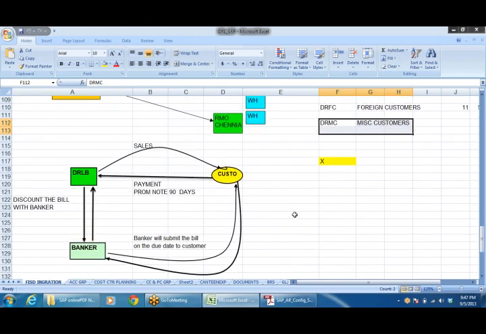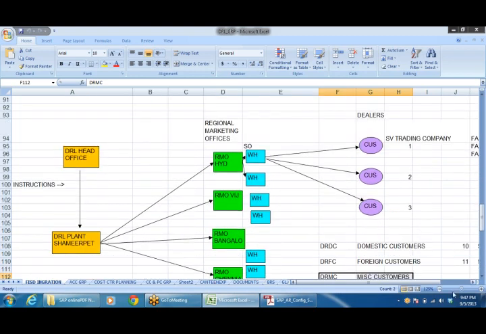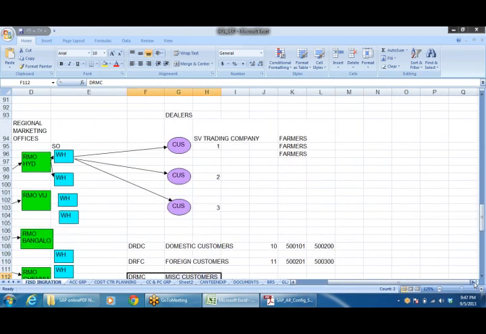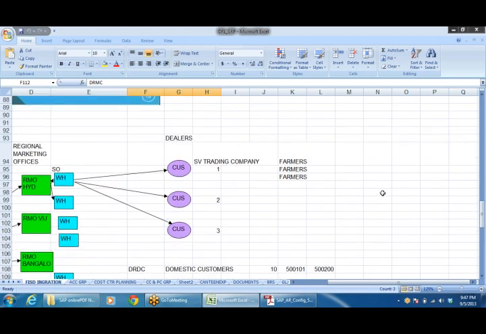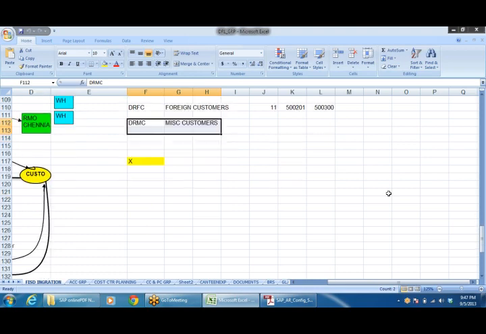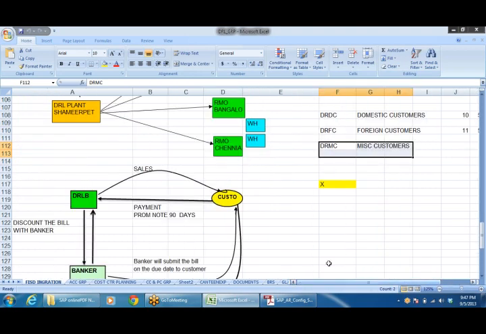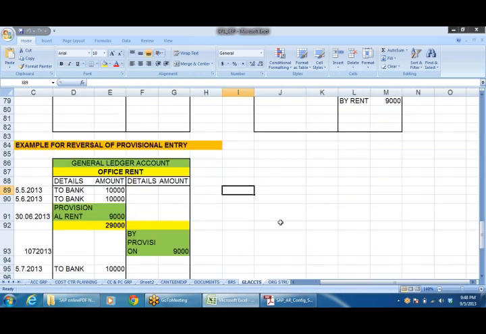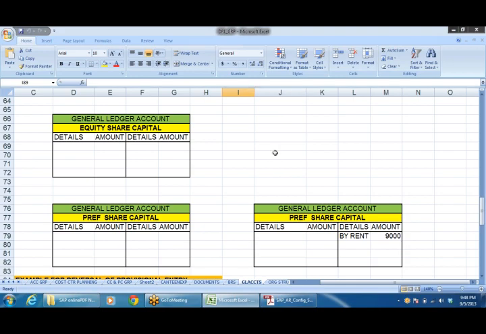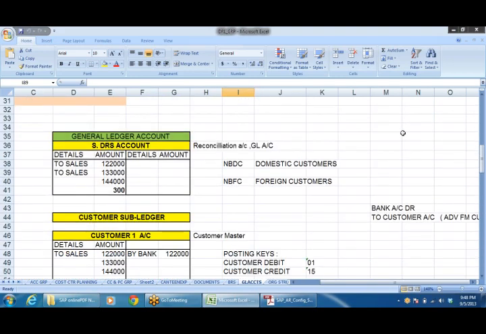Then let us go through the accounting process. Coming to the accounting process, in case of sales, what is the accounting entry when we make sales?